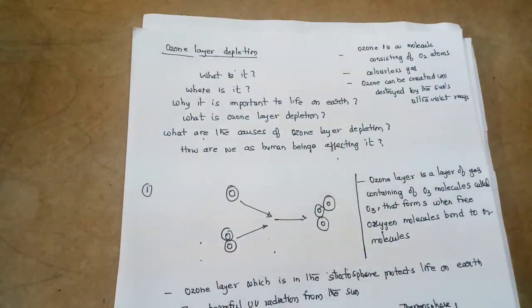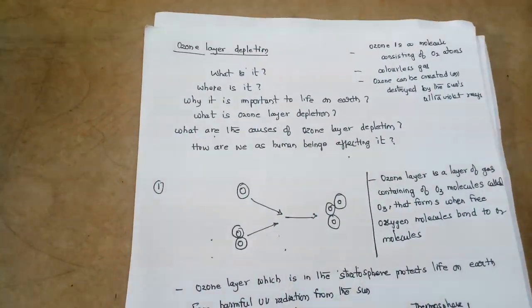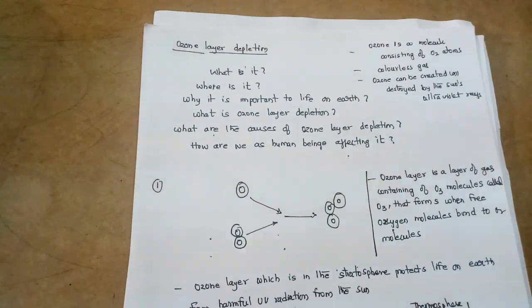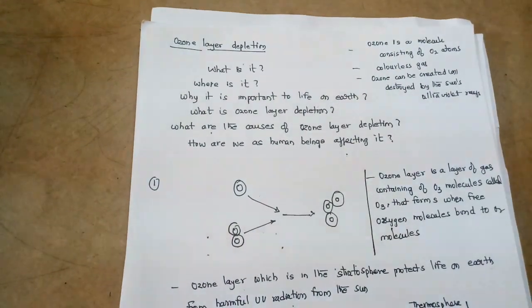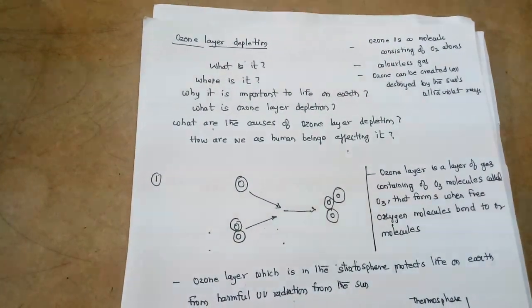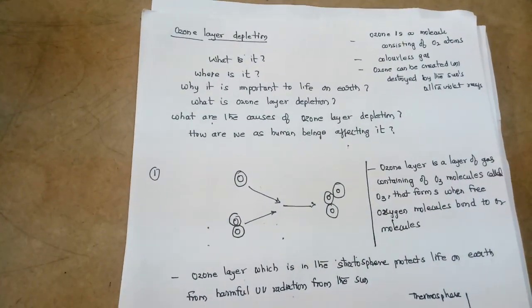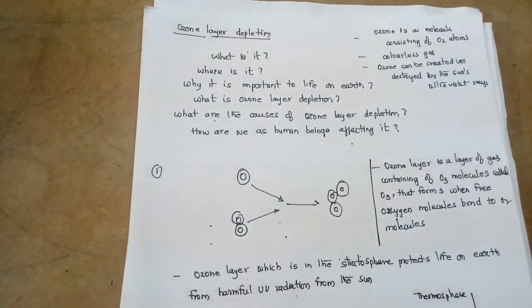So now we will discuss the ozone layer depletion. What it is, where is it, why it is important to life on Earth, what is ozone layer depletion, what are the causes of ozone layer depletion, and how we as human beings are affecting it.